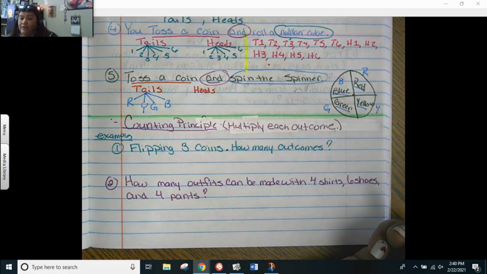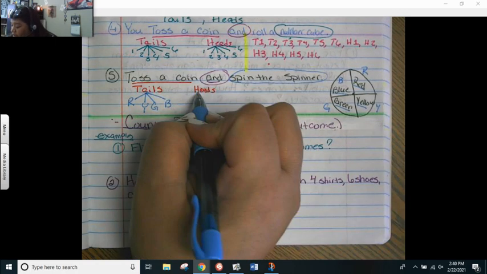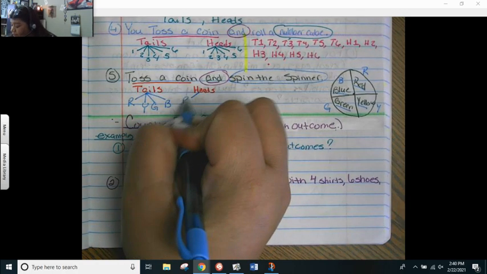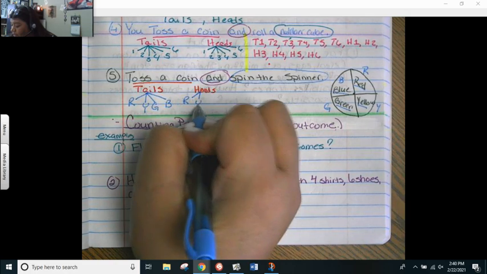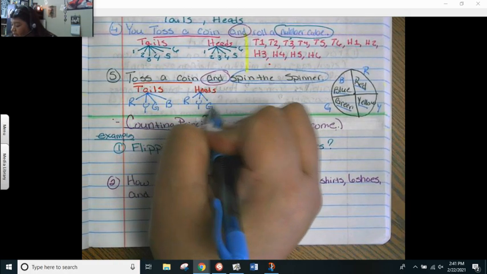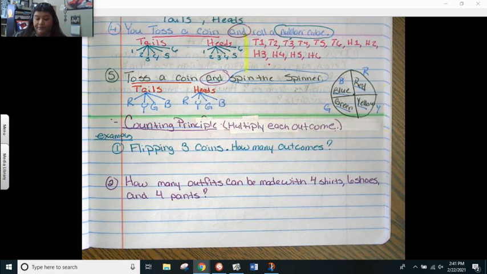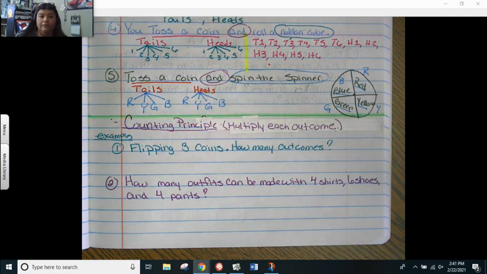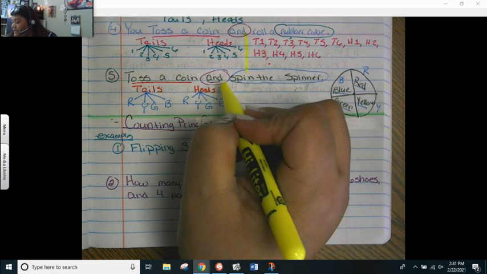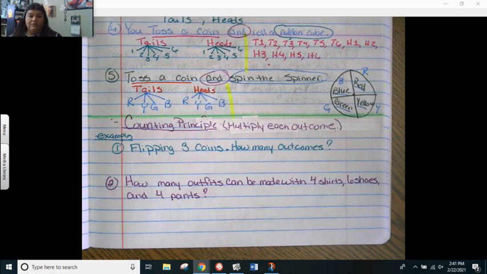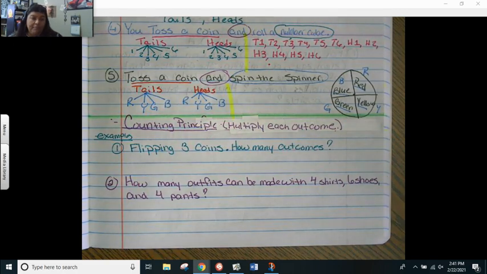Do the exact same thing to the heads. They're going to have the exact same branches, okay? So I can also get heads and red, heads and yellow, heads and green, and heads and blue, okay? So make sure you're not leaving anything out, all right? And now we can write them in word form if you need to, okay?